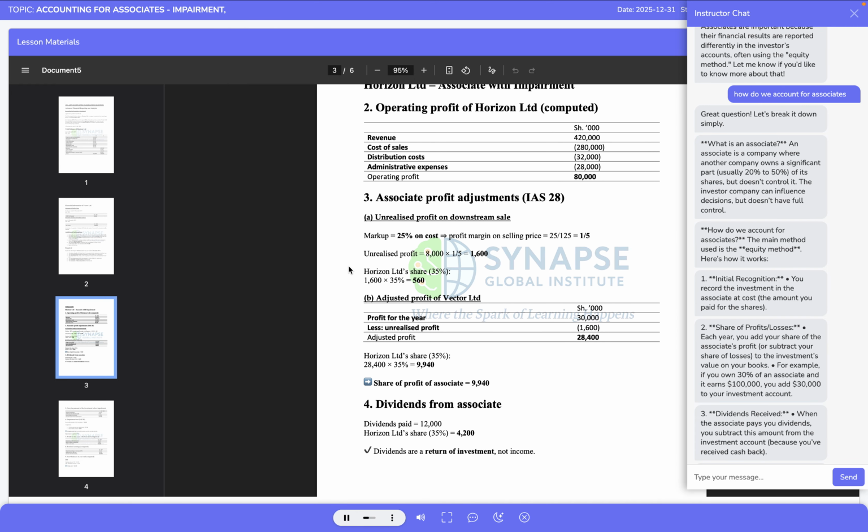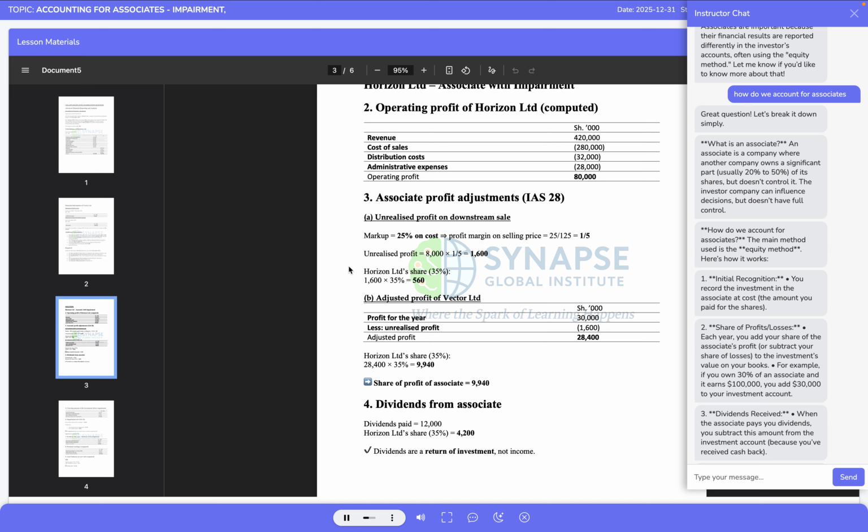We now turn to the associate adjustments under IAS 28, starting with the issue of unrealized profit on downstream transactions. Horizon Limited sold goods to Vector Limited during the year at a markup of 25% on cost. A markup of 25% on cost translates into a profit margin of 1/5 on the selling price, because profit of 25 on cost of 100 gives a selling price of 125, and 25 divided by 125 equals 1/5.